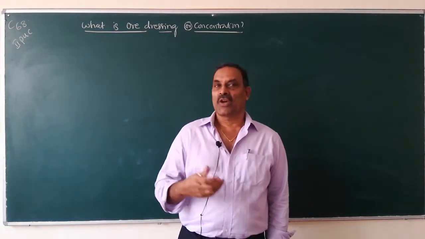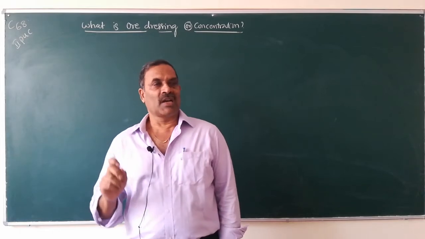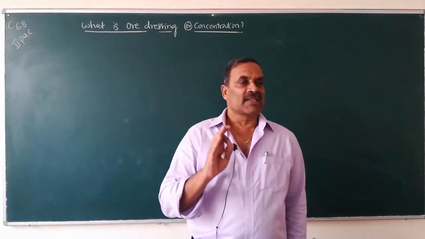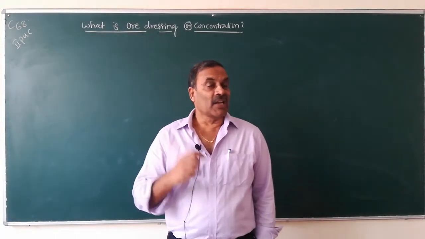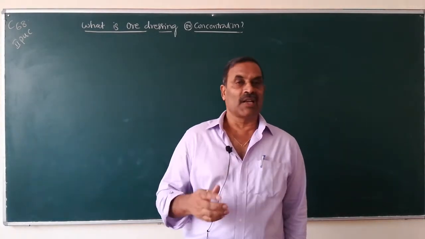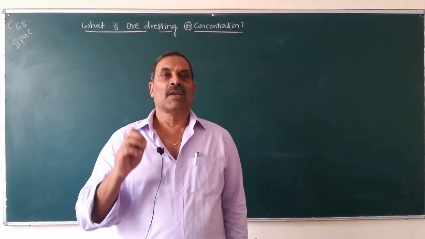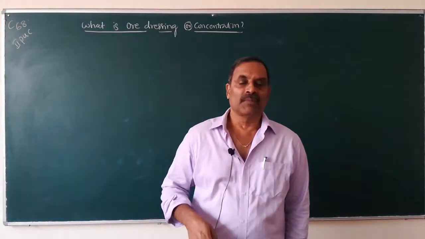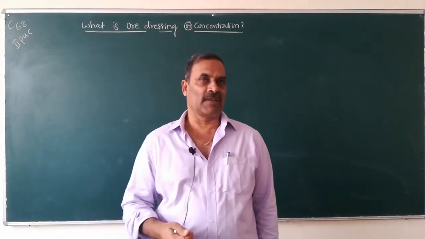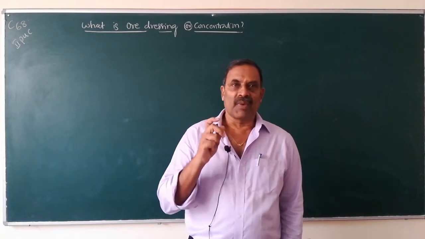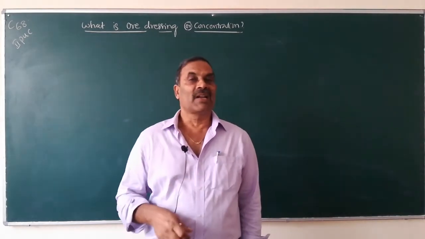So, what is the ore of iron? Hematite is the ore of iron because iron is extracted from hematite conveniently and economically. Similarly, bauxite is the ore of aluminium because aluminium is extracted from bauxite. So, then coming to what is metallurgy? Extraction of metal from its ore is known as metallurgy.